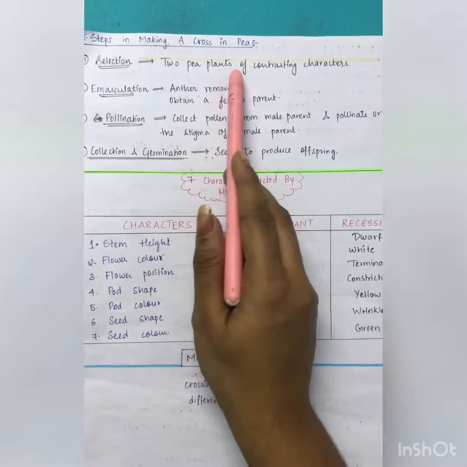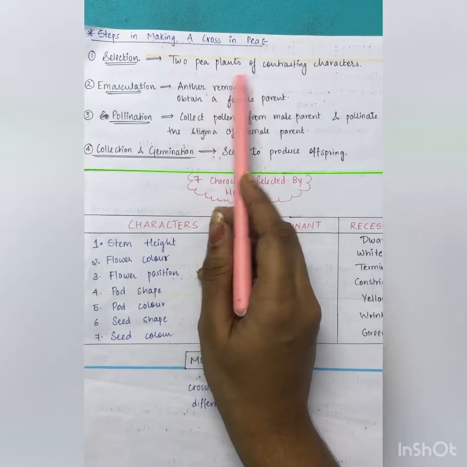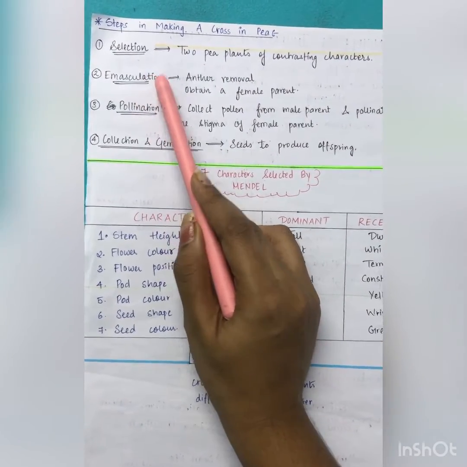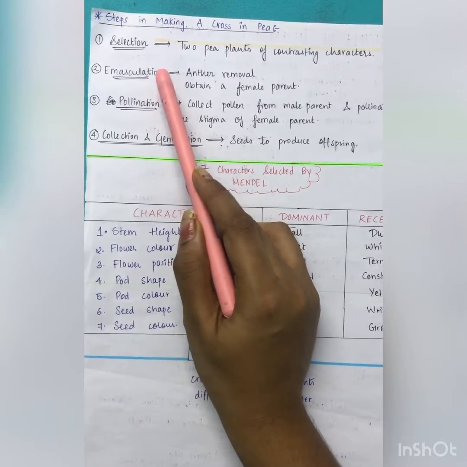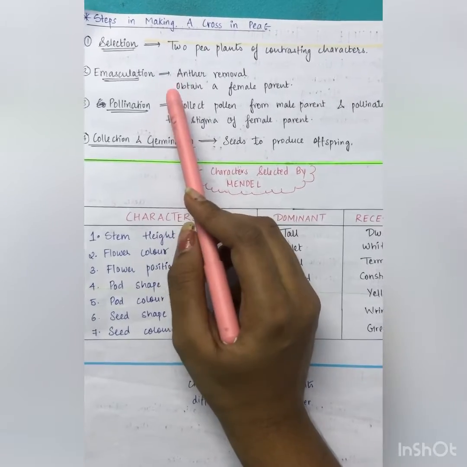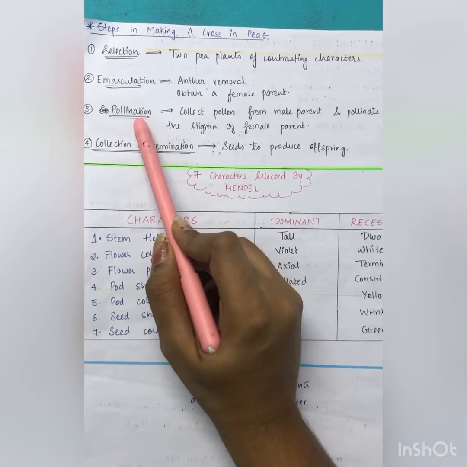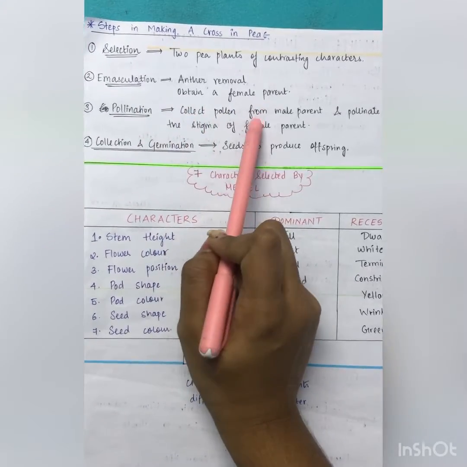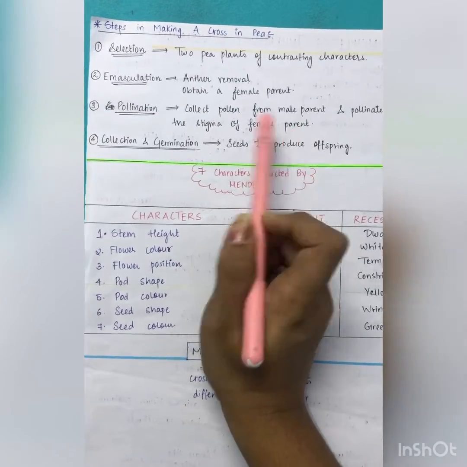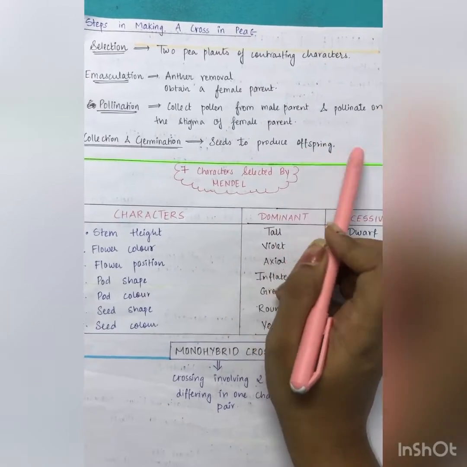Now, steps in making a cross in a pea. First the selection. We select 2 pea plants of contrasting characters. Now what is emasculation? We have studied in the sexual reproduction of flowering plants about emasculation, where the anther is removed to obtain a female parent from the bisexual flower. And pollination. Pollination is the collection of the pollen from the male parent and pollinating the stigma of the female parent. Then the collection and germination of seeds to produce the offsprings or the progeny.